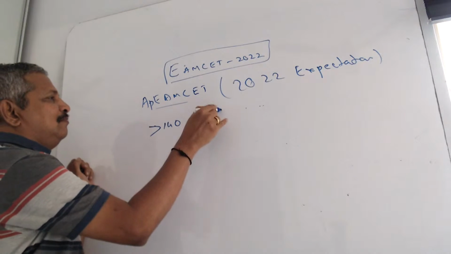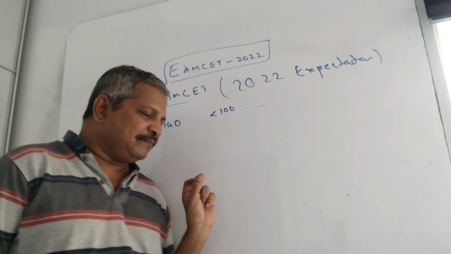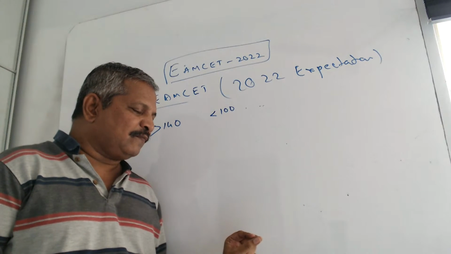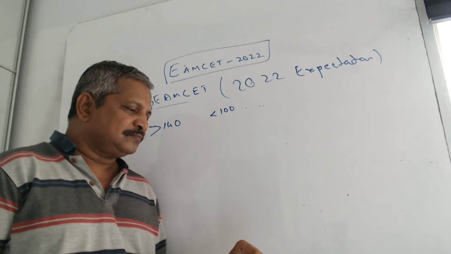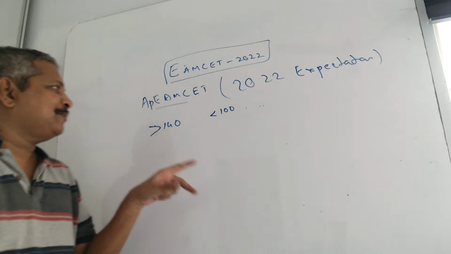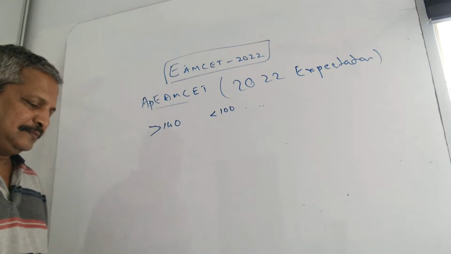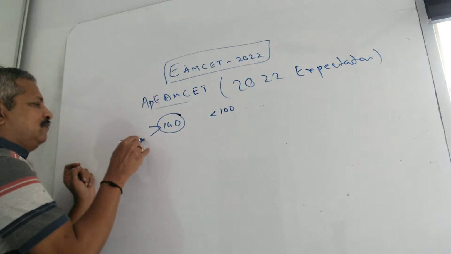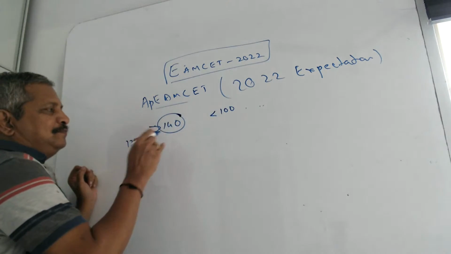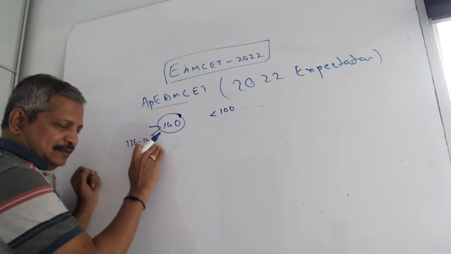140 almost same, you may get below 100 rank. Here also I am clarifying, those who got 144, 145 in an easiest paper, below 100. In the hardest paper, if they get 136, 137 also, below 100. So I will take this range as 136 to 140, and I am telling about the below 100 rank.